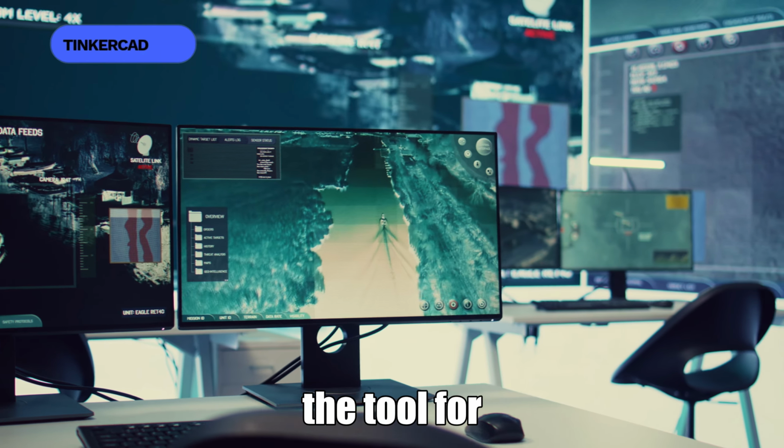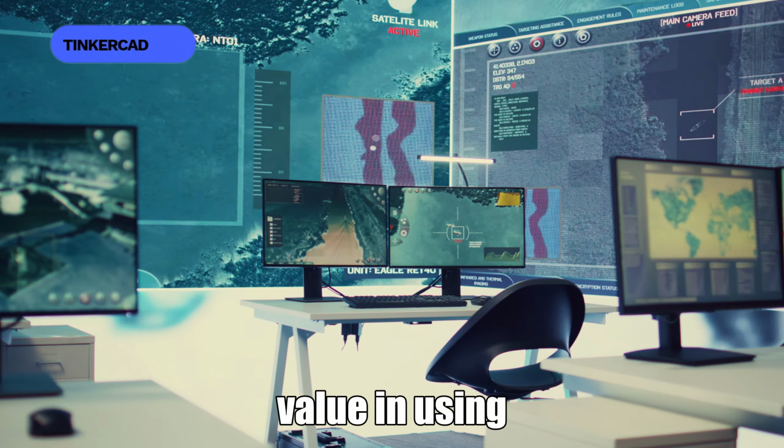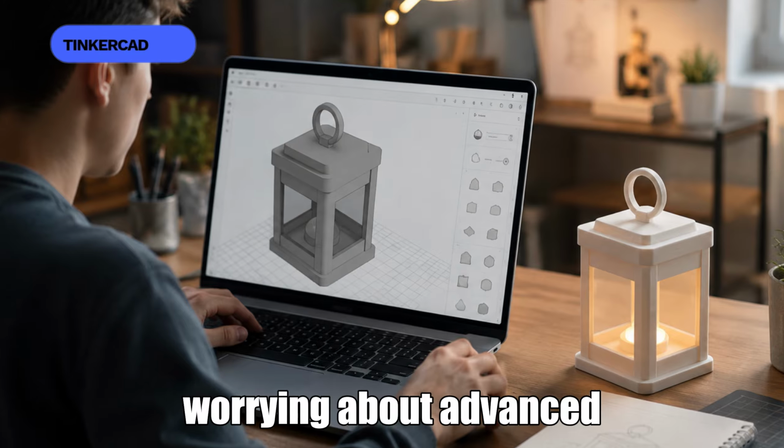It is not the tool for complex characters, cinematic scenes, or advanced surface modeling. There is real value in using software that lets you complete something before you start worrying about advanced technique.